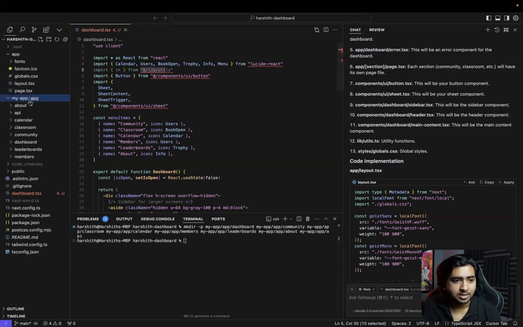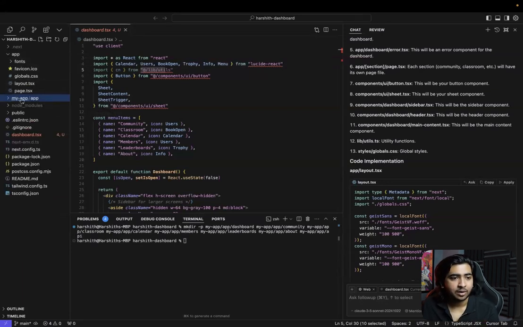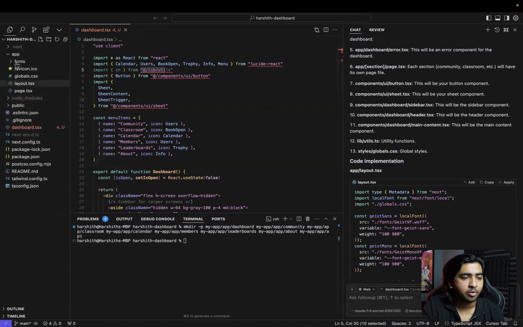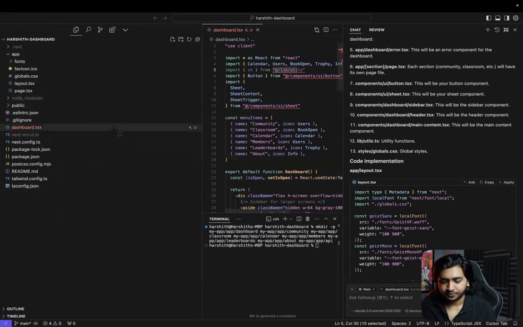okay, so what it did was it created my app again, and then app. Man, this is what I don't like. You know what, let me just delete this again. I don't want this. I just don't want this, man. I'm just gonna go delete this. No modules. Okay, so let me just reiterate saying,